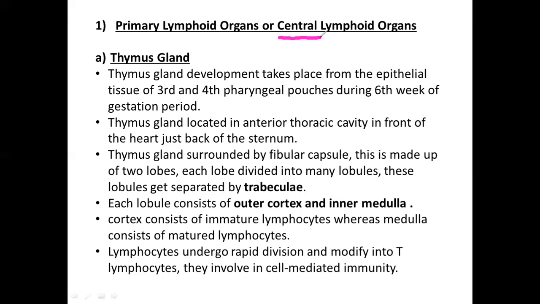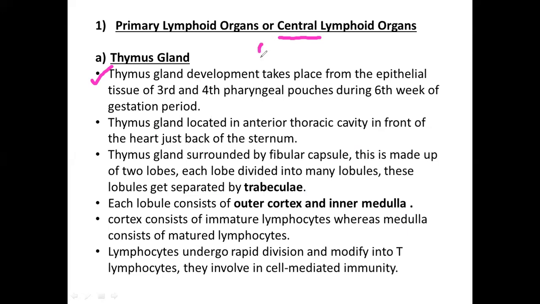This is about the thymus gland. The thymus gland develops from the epithelial tissue of the third and fourth pharyngeal pouches, from the sixth week of gestation. Generally the thymus gland looks like two lobes.